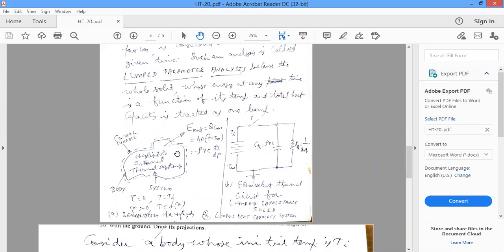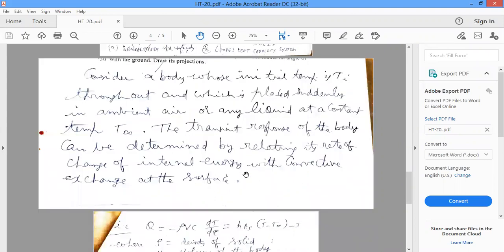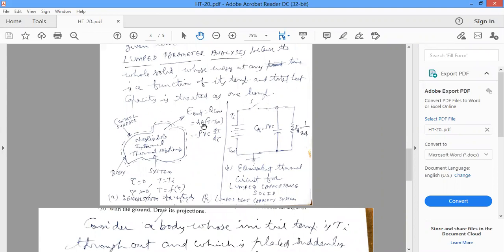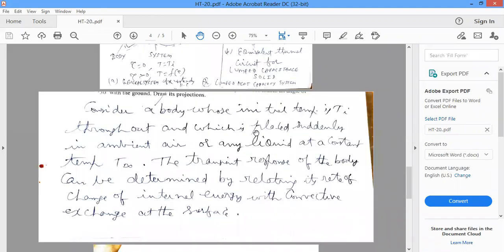But the energy is coming out, that's a minus. It is related with convective heat transfer, that is hA, Ti minus T free stream, or T minus T free stream, but initially Ti minus T free stream.